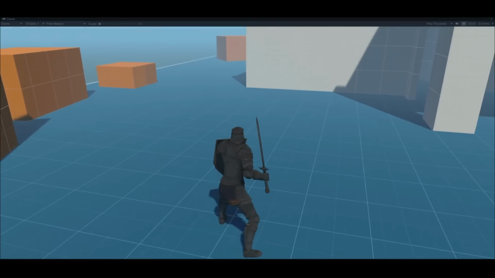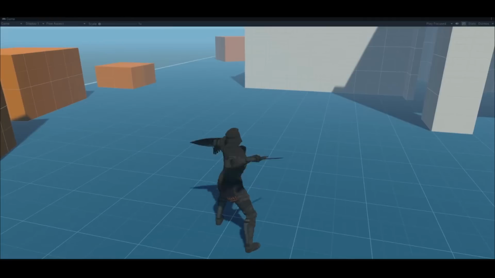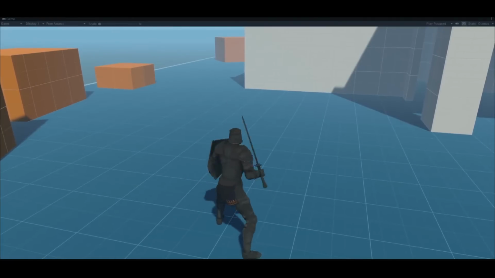Now we will add new animations to our character. Today we will make a combo system by using Mixamo. I will share this project on my GitHub profile.